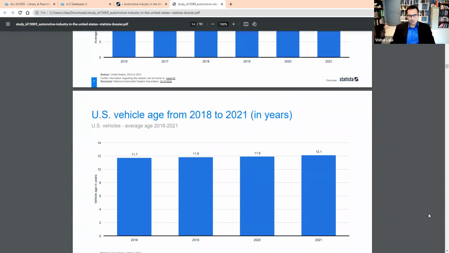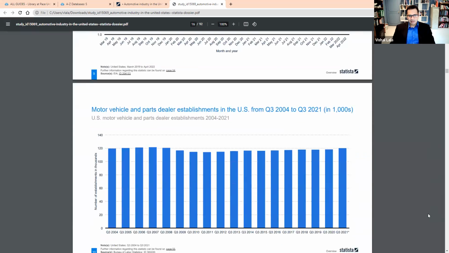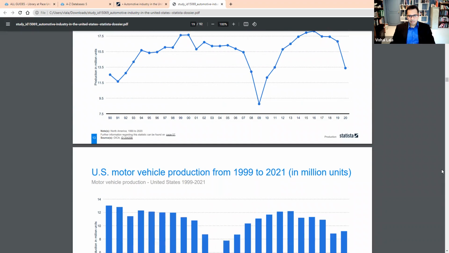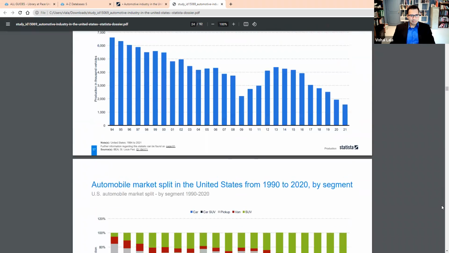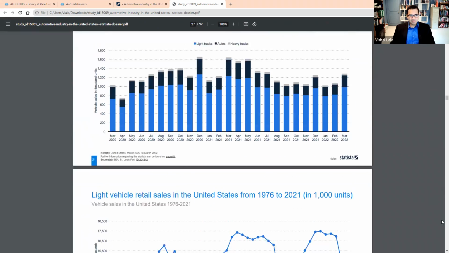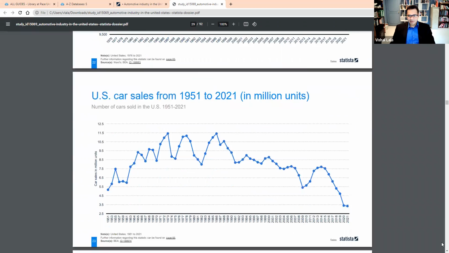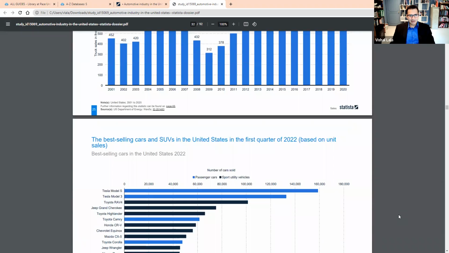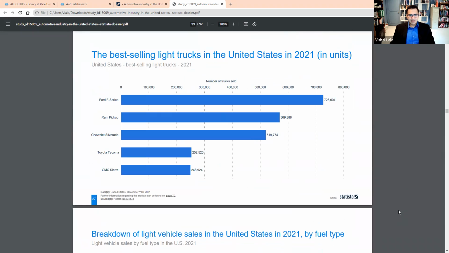And now that you've made your mental guess or choice, let's examine if you're right or not. Let me scroll through here a bit more to get to the best-selling cars and SUVs.